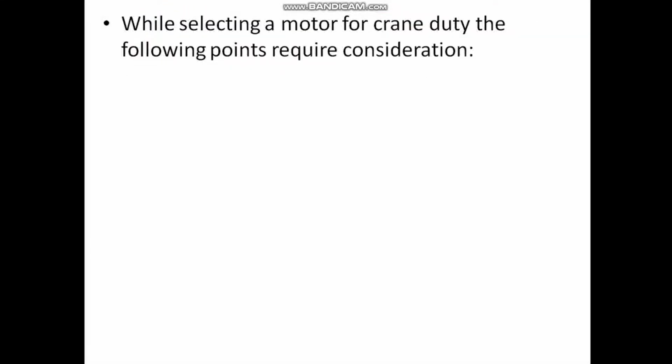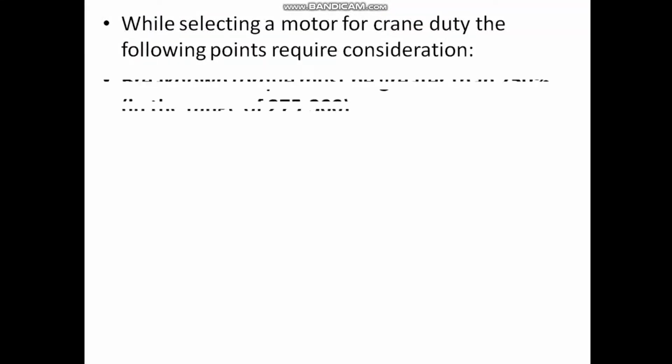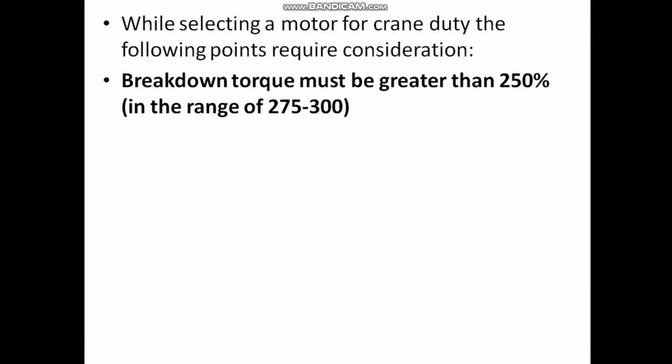This point I had discussed, right? The first consideration I was talking about is that the braking torque must be greater than 250%, which means in the range of 275 to 300. Next, the inertia must be small.